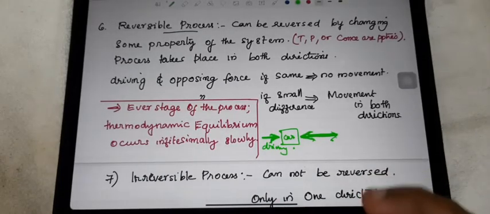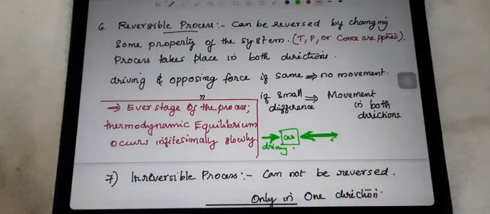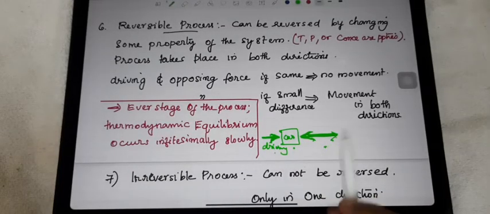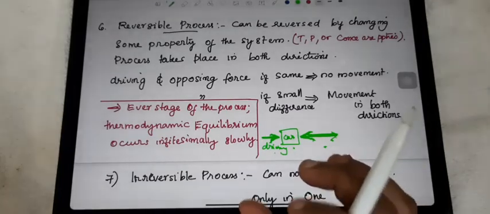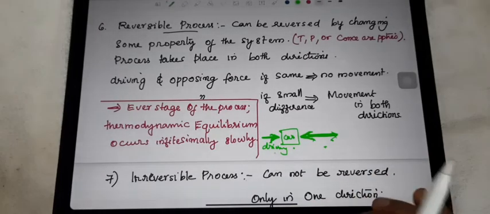So when there is an equal force from both sides, what will happen? There is no movement of the car. Now imagine the driving force and opposing force have some difference, but not a big difference, a small difference.